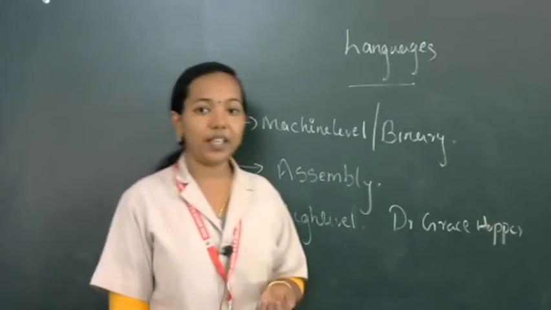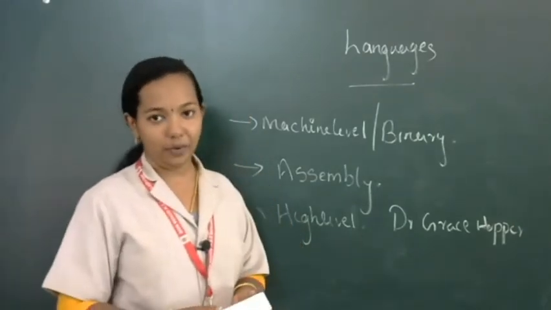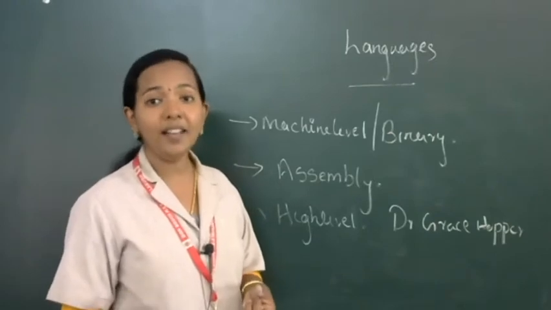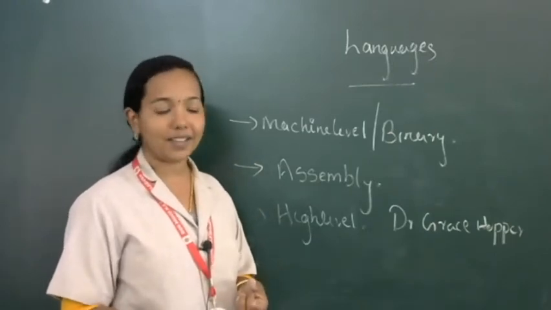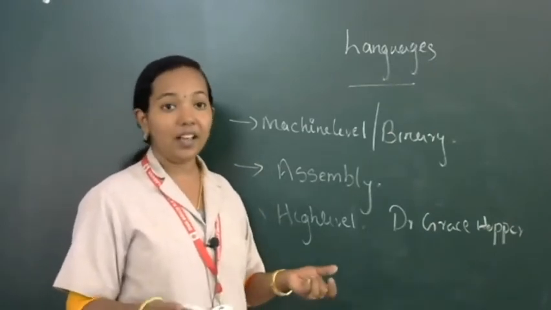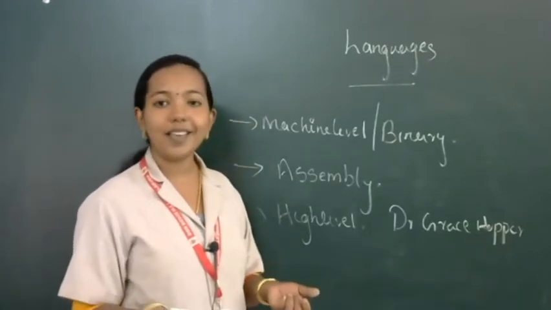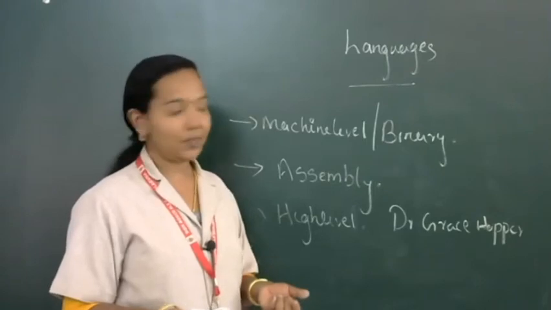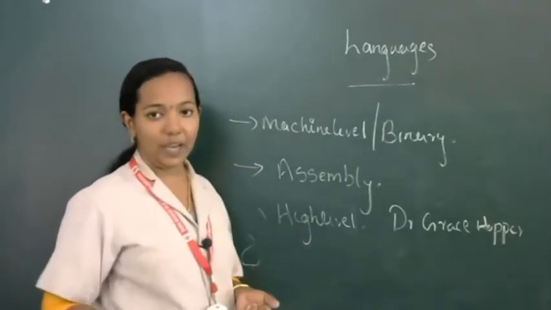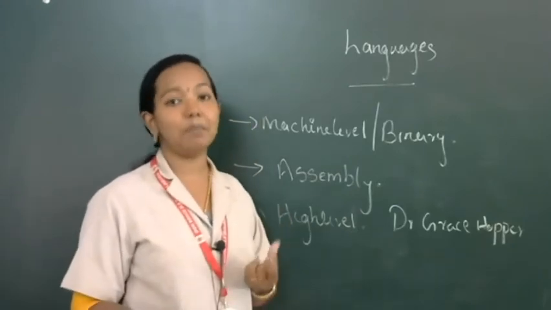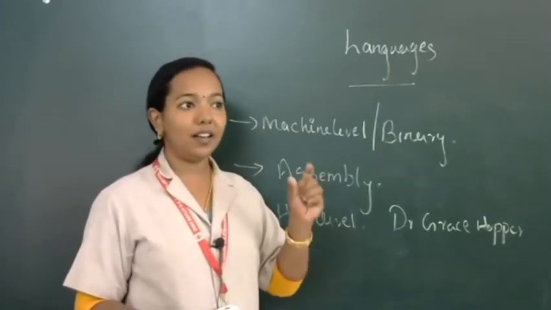We will start with machine or binary language. Machine or binary language consists of 0 and 1. It is a very complex pattern. The error rate is very high because we can't easily identify the error. Then next one, assembly language. In assembly language we are using symbols, which means codes we can use.